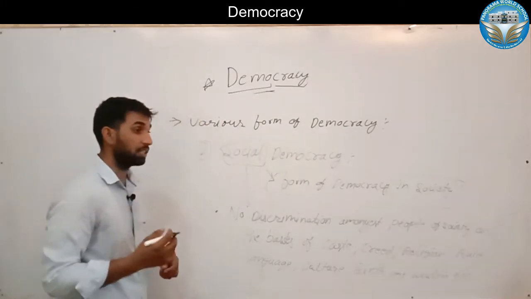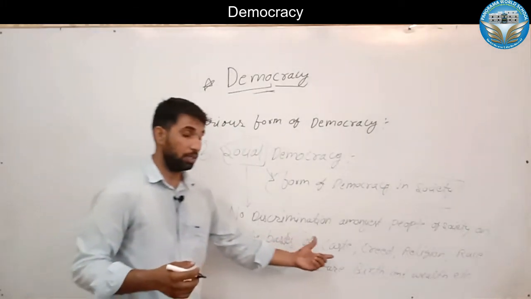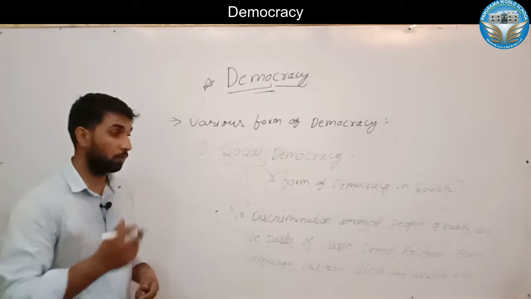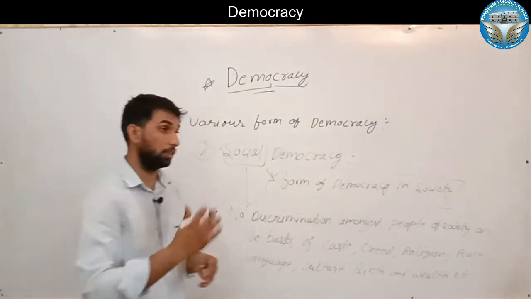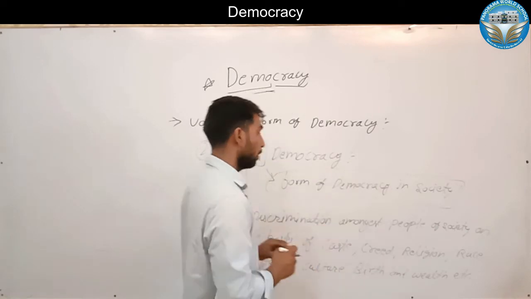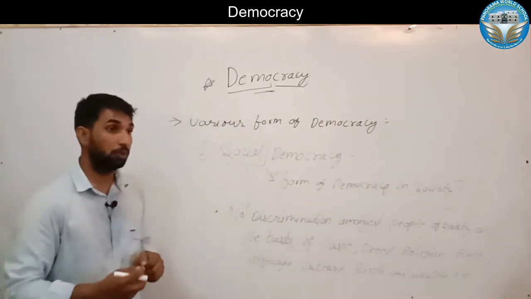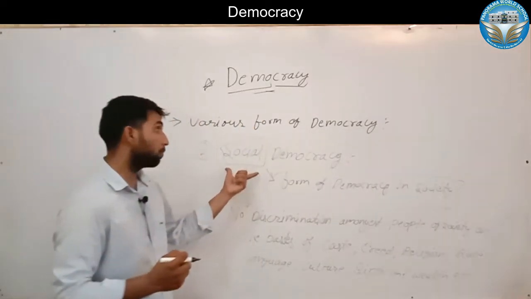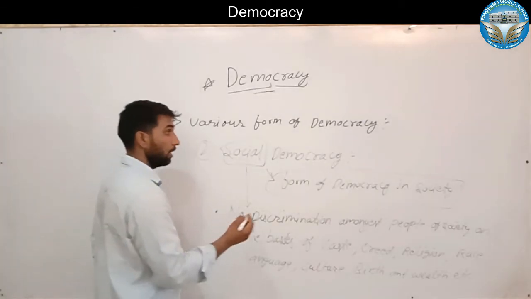We could not discriminate on the basis of caste, saying that an individual belonging to a particular caste is eligible for particular work. No, in social democracy every individual is equal. So the basic principle of social democracy is equality.